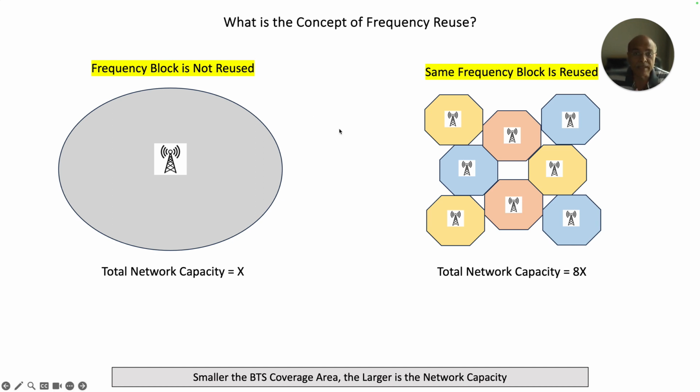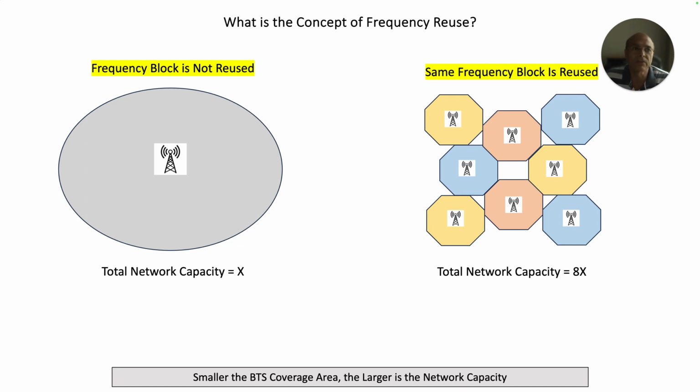So the capacity of that particular base station will be proportional to the bandwidth that it is being offered to the operator, because he has only 50 megahertz, and then he has to serve all the customers who are located in this area, in maybe 200 square kilometers.